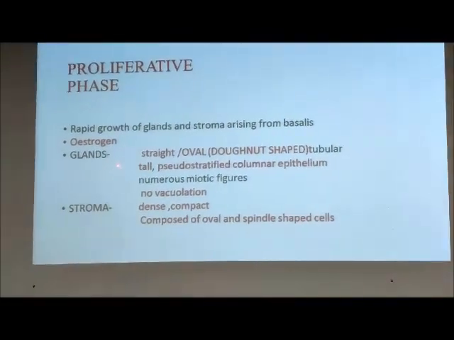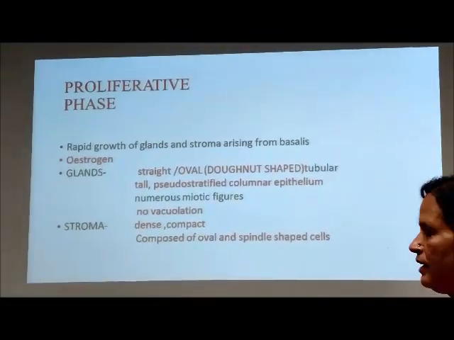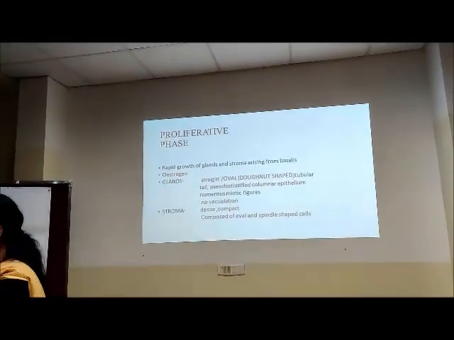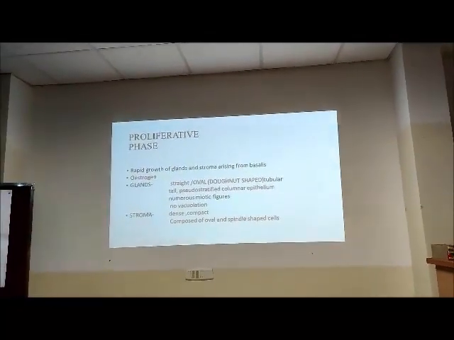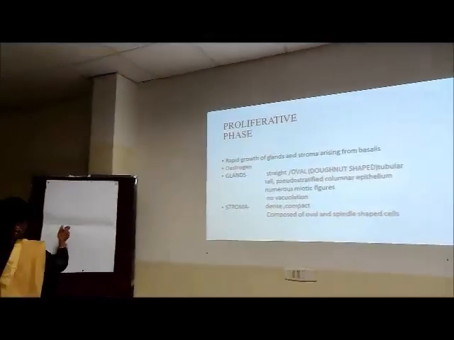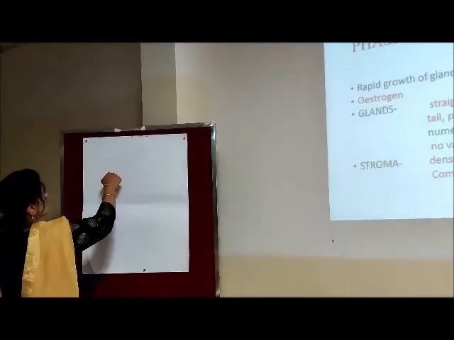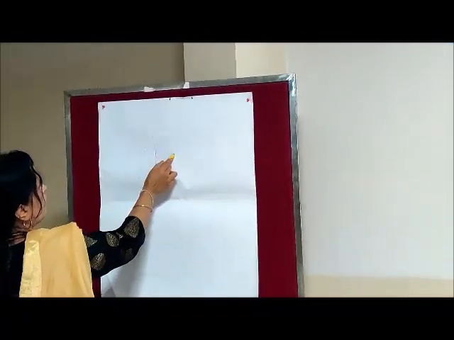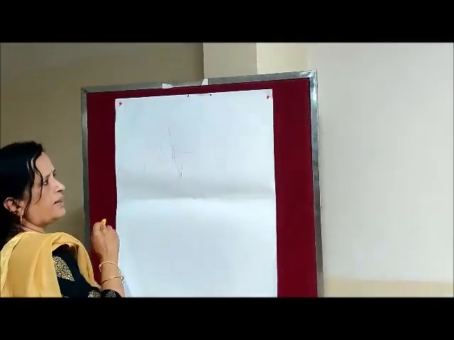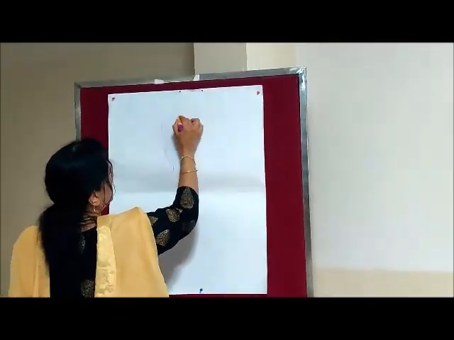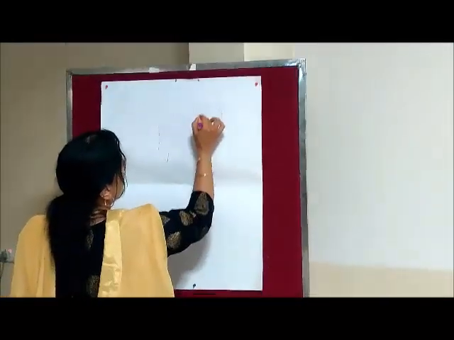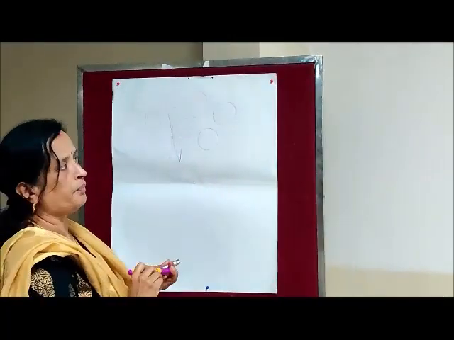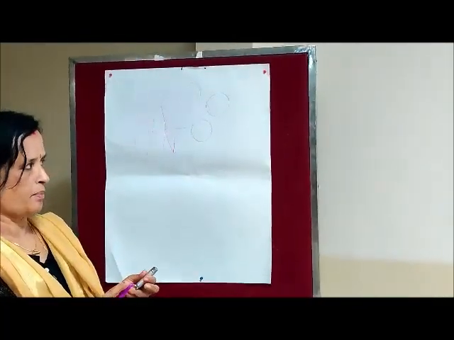So how are the glands? The glands are all straight. You can see here, just one example. When the glands are straight like this, when they are cut across, they are tubular elongated glands. So how do they appear? They all appear round to oval. So that is how the proliferative glands appear.